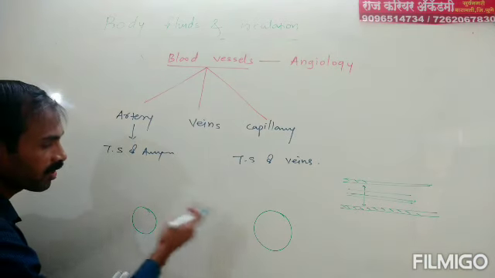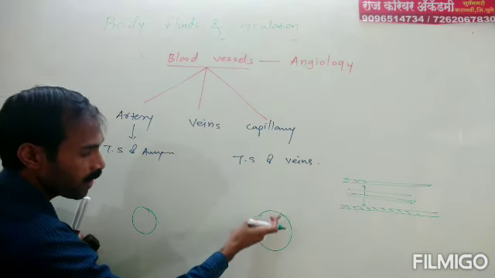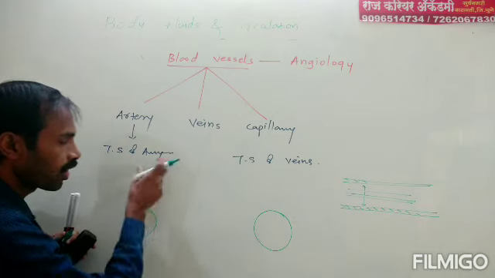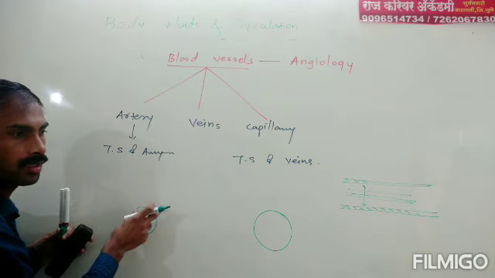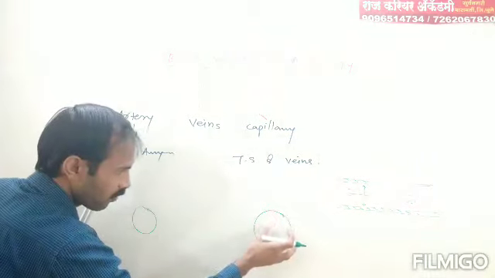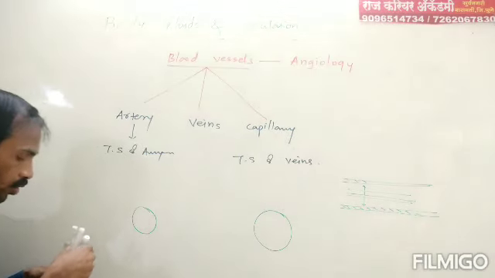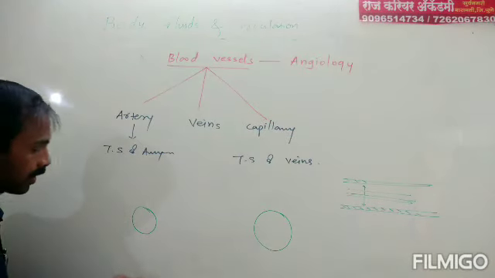That is the basic difference between them. The lumen of veins is wider than the lumen of artery. This is the basic difference.